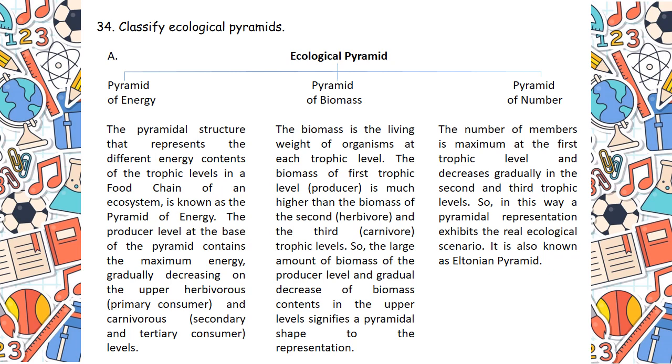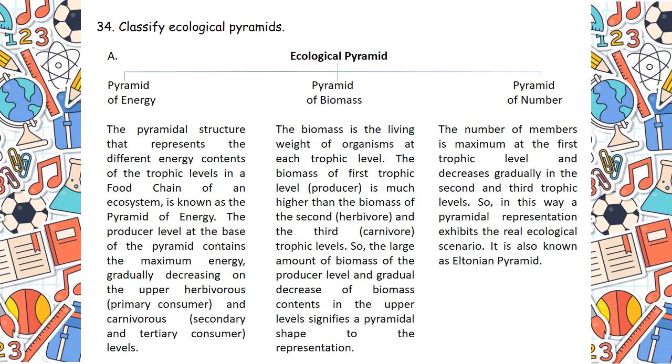Now, pyramid of biomass. The biomass is the living weight of organisms at each trophic level. The biomass of first trophic level producer is much higher than the biomass of the second herbivore and the third carnivore trophic levels. So the large amount of biomass of the producer level and gradual decrease of biomass contents in the upper levels signifies a pyramidal shape to the representation.